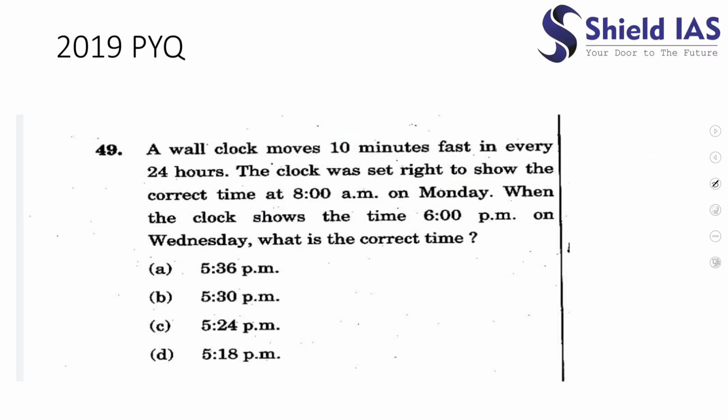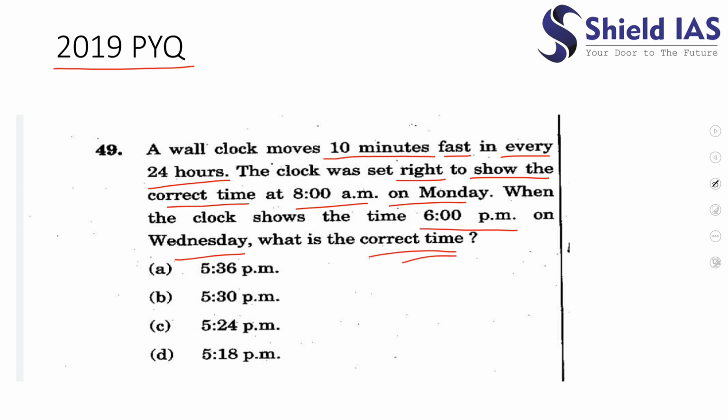Another question. This is from the PYQ of 2019. The question says a wall clock moves 10 minutes fast in every 24 hours, and the clock was set right to show the correct time at 8 a.m. on Monday. When the clock shows the time 6 p.m. on Wednesday, what is the correct time?